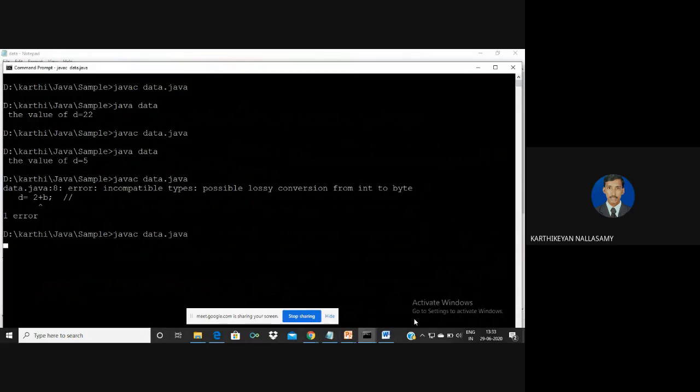So no errors. So now I am going to run the program with the help of Java. And the value of the variable will be displayed. For example, if you want to define more than one variable of the same data type, you can define them together, and you can give something equal to 4.5. So it will be separated by a comma.